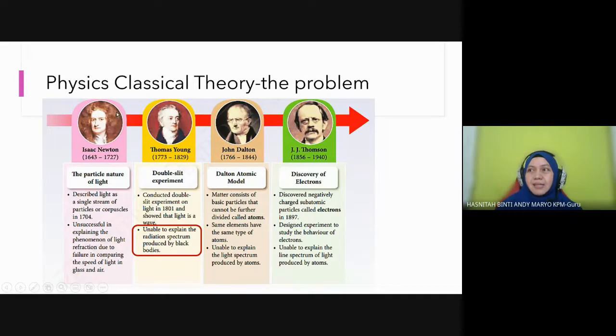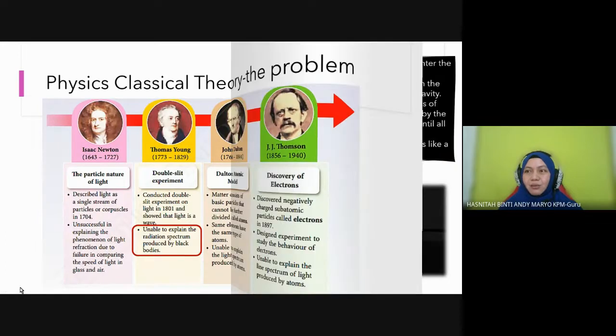So what is their problem? They were unable to explain the radiation spectrum produced by black bodies. They cannot explain what happened after ultraviolet. Why the graph is supposed to go lower, but according to what they found, it would increase until infinity. So then who comes after this?